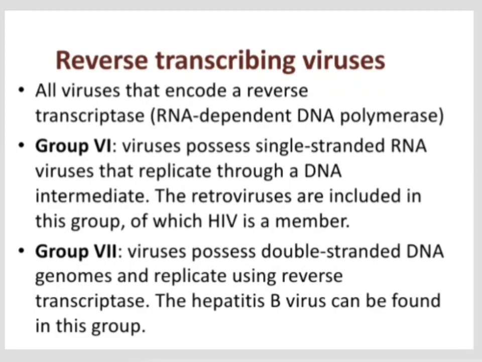Reverse transcribing viruses: all viruses that encode a reverse transcriptase enzyme come under this group, and this group includes group 6 and group 7. Group 6 is characterized by viruses possessing single-stranded RNA, and they replicate by means of a DNA intermediate. So HIV of the retroviral group comes under group 6. Group 7 is characterized by viruses which possess a double-stranded DNA genome and replicate using a reverse transcriptase enzyme. Hepatitis B viruses are included in group 7.